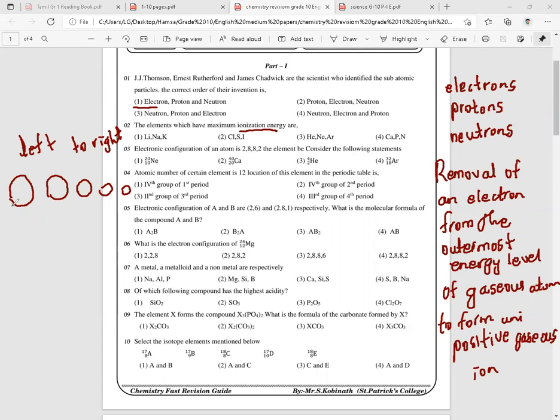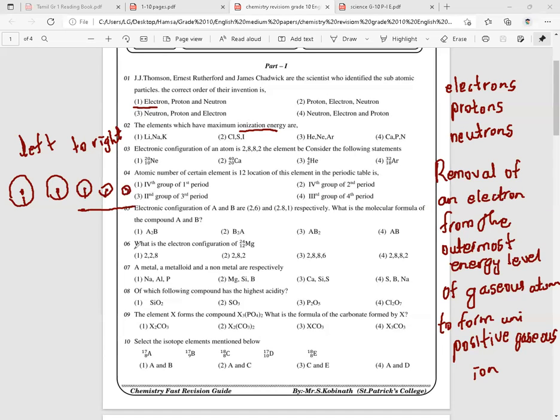So the nuclear attraction also increases. The nuclear attraction increases, so that the elements in these groups won't allow an electron to be removed from the outermost energy level, right?